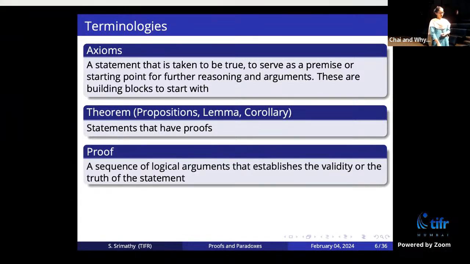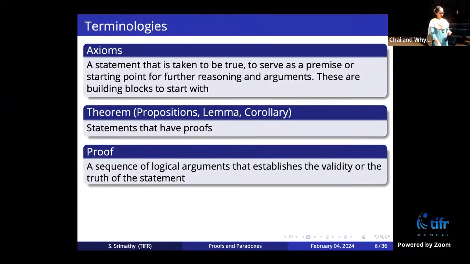A proof is a set of logical arguments which establishes the validity of a statement. Via logical reasoning, you go from one step to another. You want to explain why it is true logically, and then deduce the conclusion based on each of the steps.